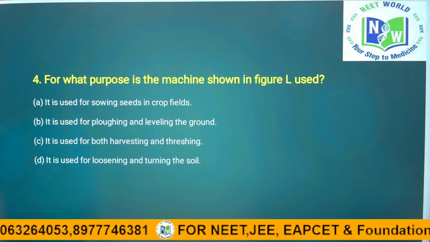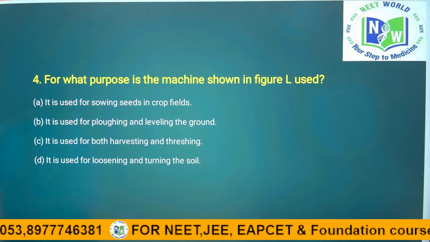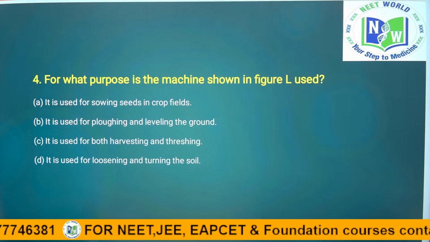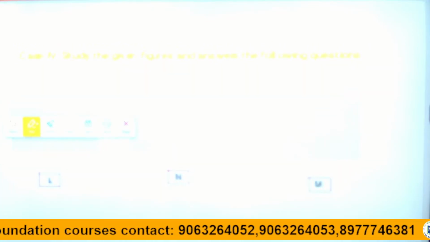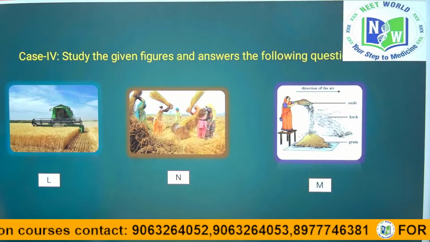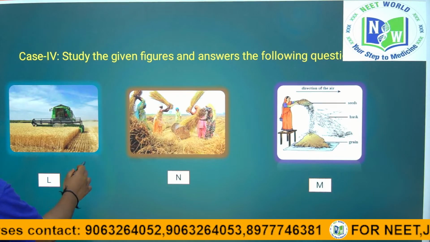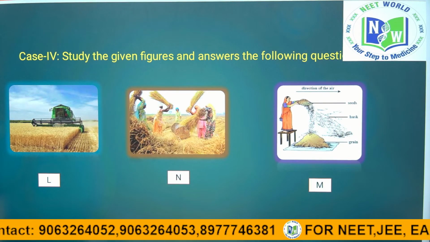One minute. For what purpose is the machine shown in figure L used? What is L? L is the combine machine. L is the combine machine, right children? So let's answer the fourth question here.